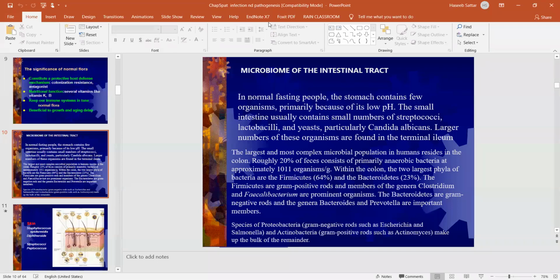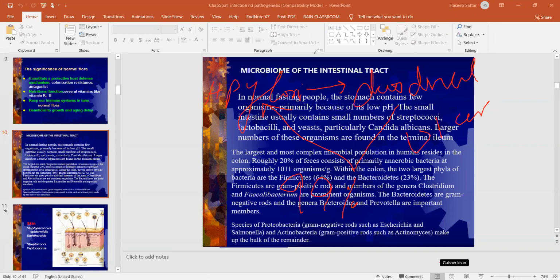And this H. pylori is an opportunistic bacteria, because H. pylori infection can lead to a duodenal ulcer. 99% of the pathogenesis of duodenal ulcer is H. pylori infection. So H. pylori can survive in this extreme, very low pH of the stomach, and that leads to duodenal ulcer. Very much common. 99% of the etiology of duodenal ulcer is H. pylori infection.